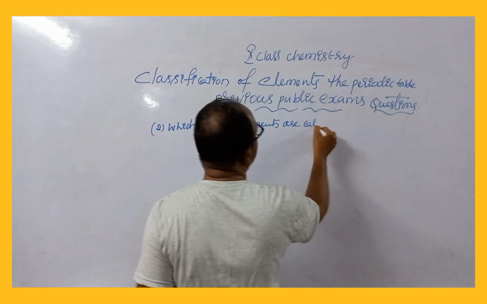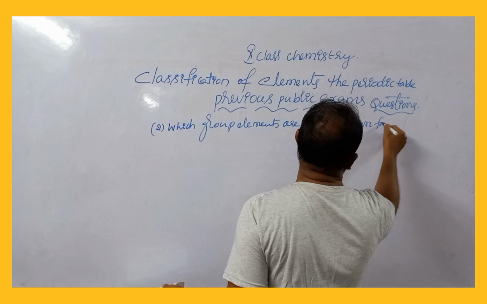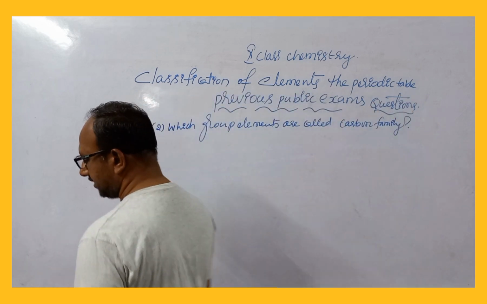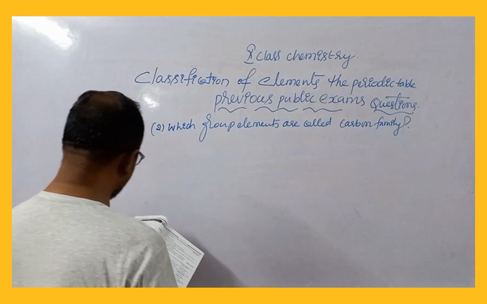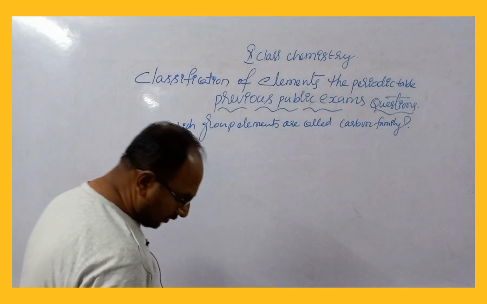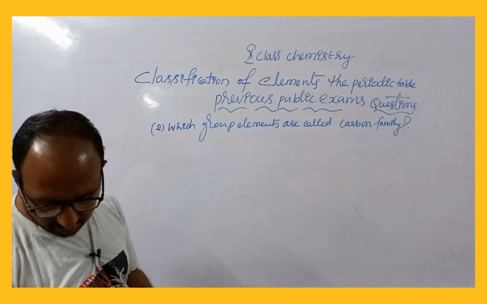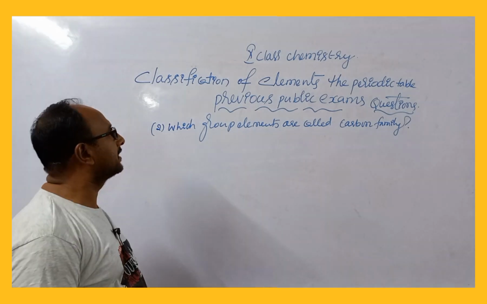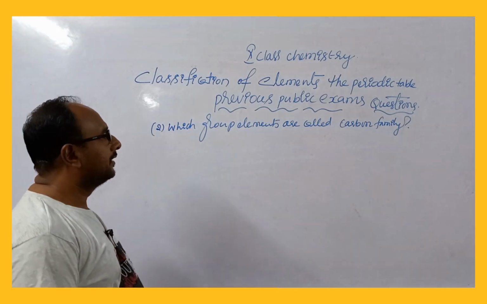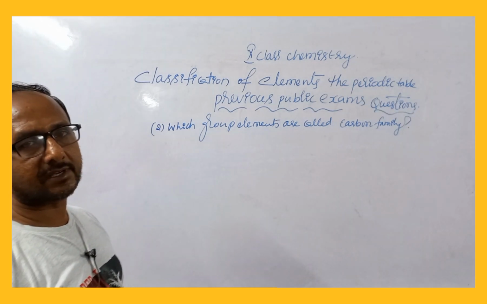You know, according to our syllabus in this chapter, classification of elements and the periodic table, we discussed element families and group numbers.